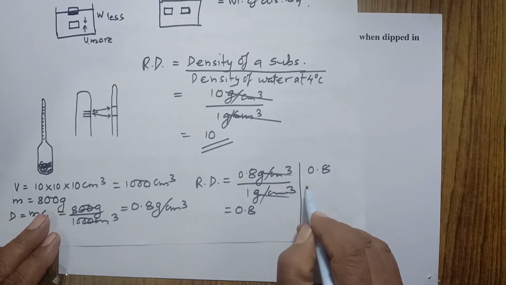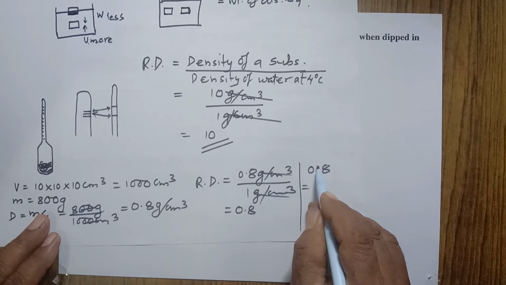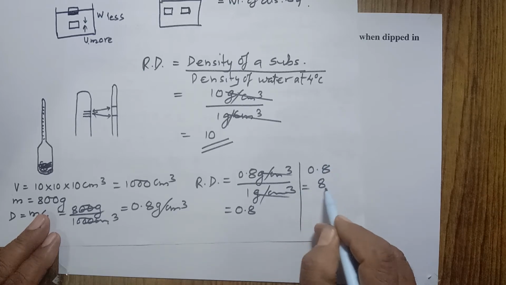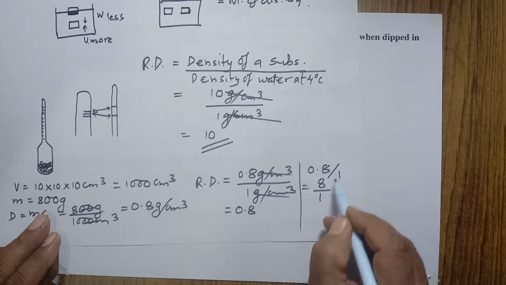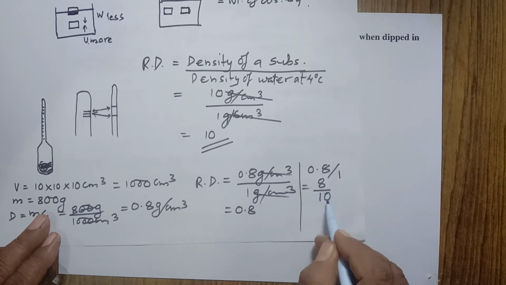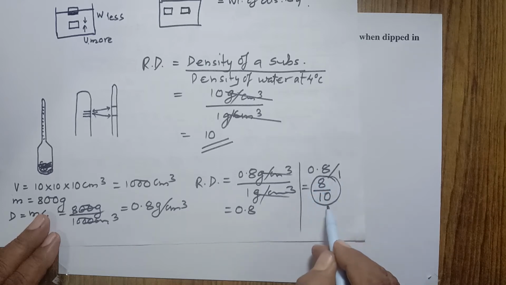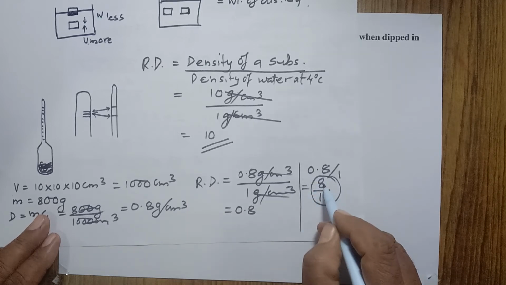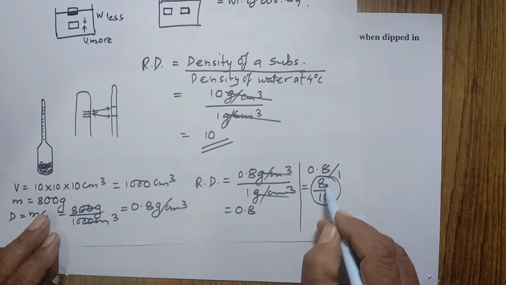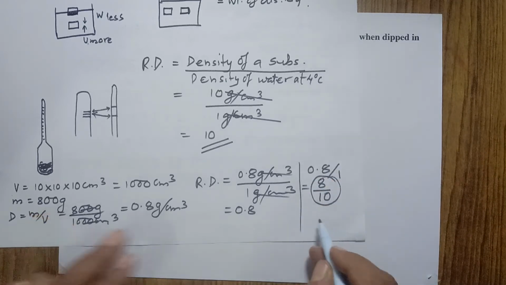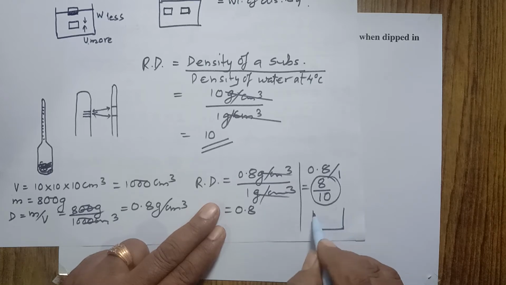Now what does it mean? 0.8, if the point is taken to the right hand side, is 8 by 10. It means when it floats in water, 8 parts out of 10 parts will be inside water, and only 2 parts will be outside the water.